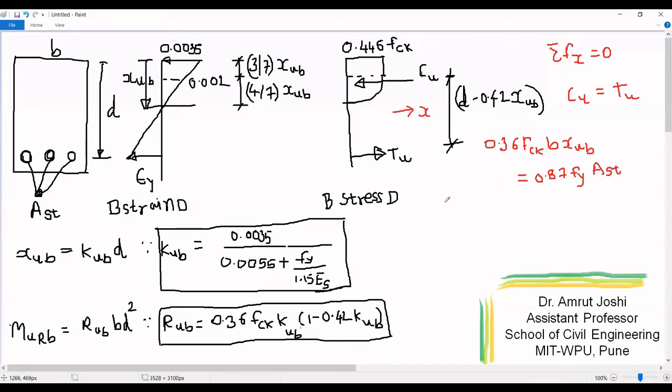So therefore, I can write area of steel to be equal to 0.36 FCK.